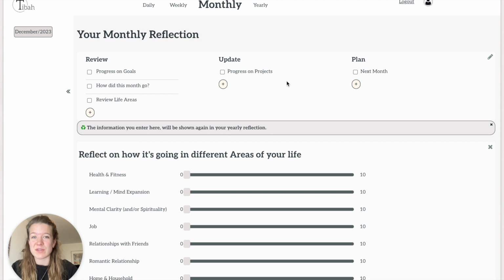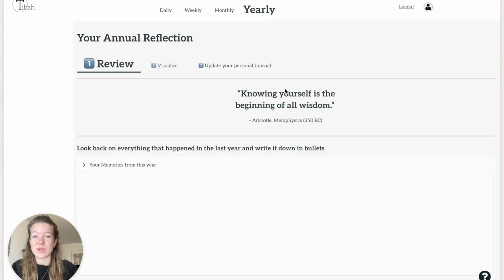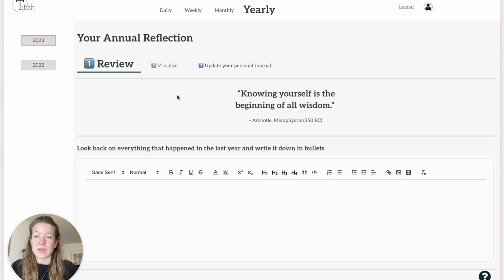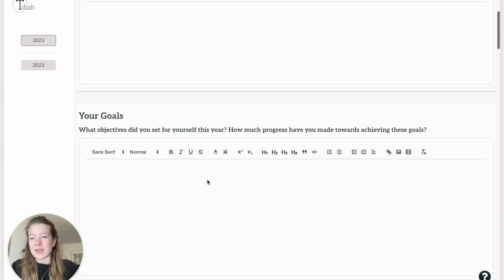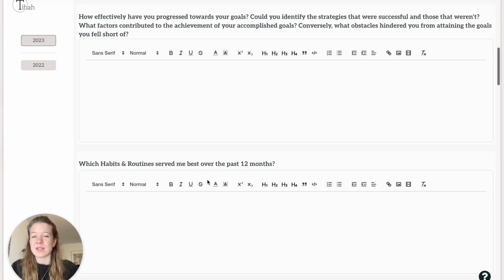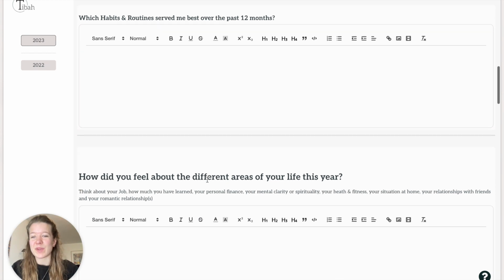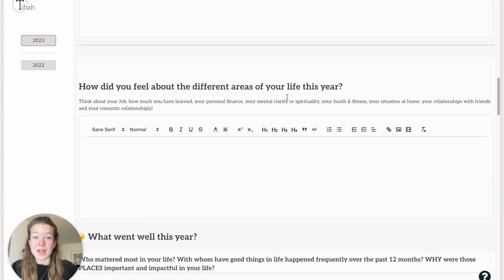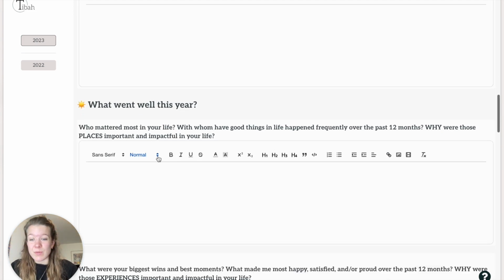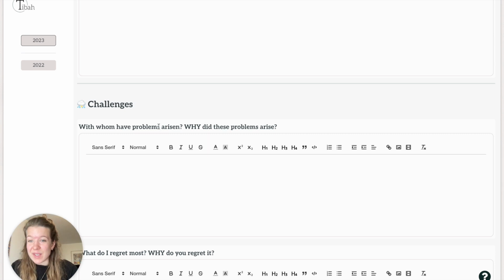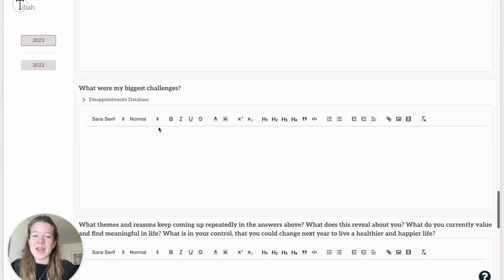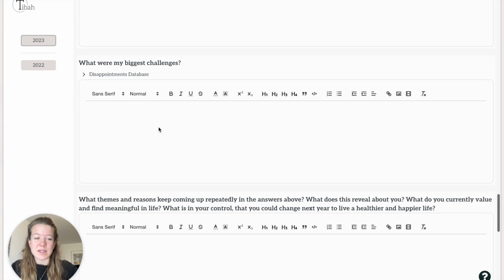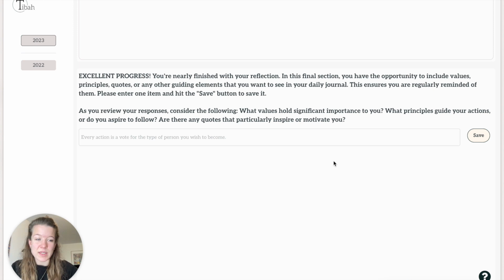And then the yearly reflection is really a super deep process into how your year went. You can orient on the questions that you have here and remember everything that happened during that year and really dive into your goals and who you've liked to spend time with, how the different life areas were in your past year, what went really well, and then you'll also look into the challenges you faced that year, so you really get to know yourself a little bit better. And then in the next step, you visualize your goals for the next year.